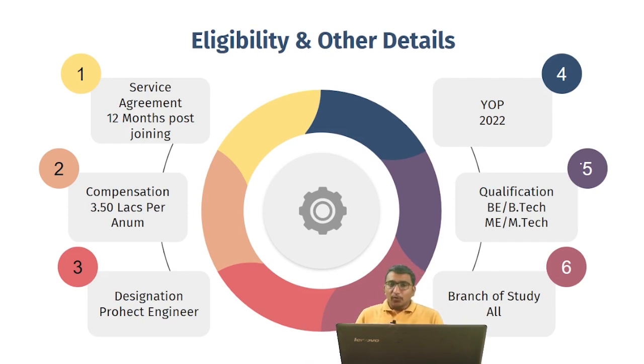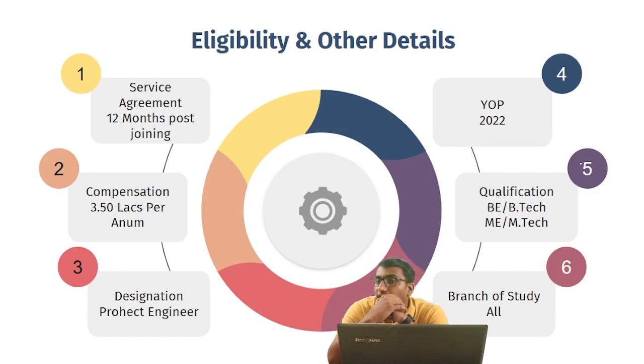Even if you want to break that service agreement within the time of 12 months, you have to give a compensation of around 75,000. So these are all the eligibility criteria and details. Regarding the percentages, all those students who have 60% aggregate from their 10th standard to their final year of graduation are eligible for this particular campus drive.